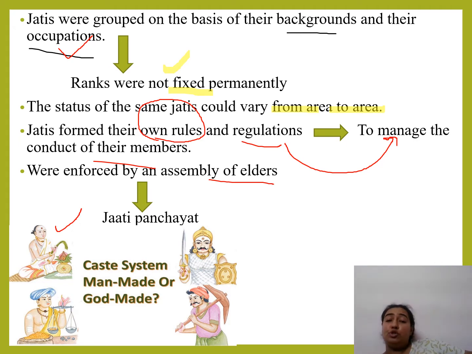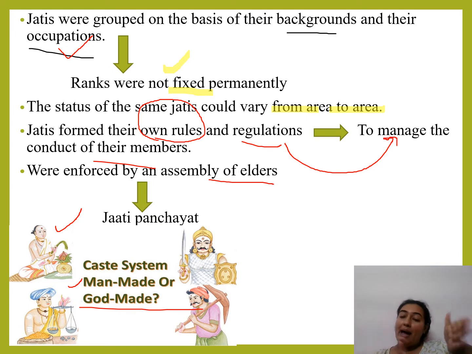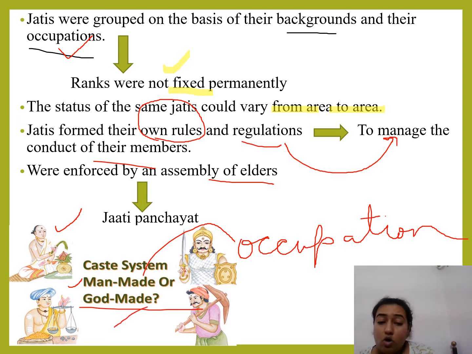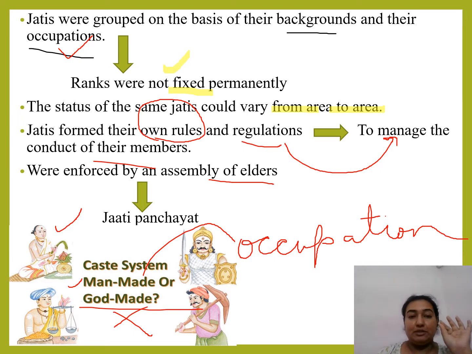Now my main question to all of you students: was the caste system made by man or was it made by God? This is a very simple question. Who made the caste system? The caste system was man-made. Why? Because people used to categorize themselves on the basis of their occupation. What is your occupation? You will belong to this caste. So it was purely made by man. God never made any sort of caste system. It was purely man-made.